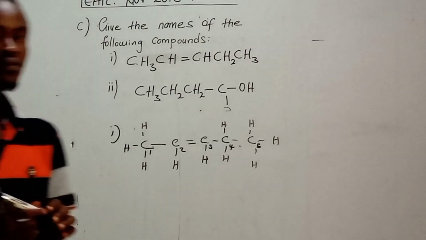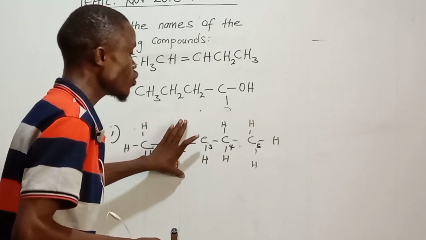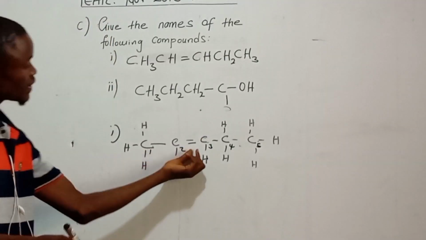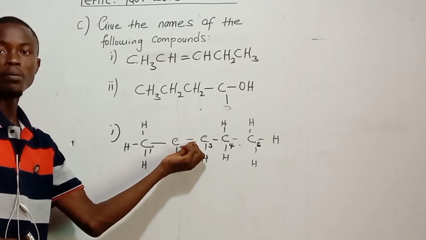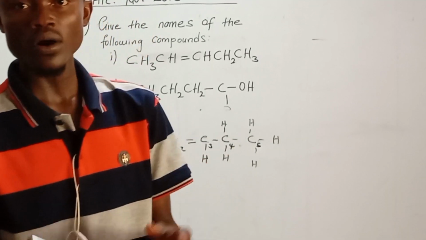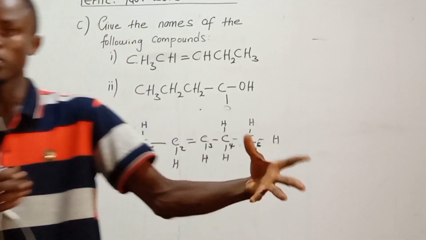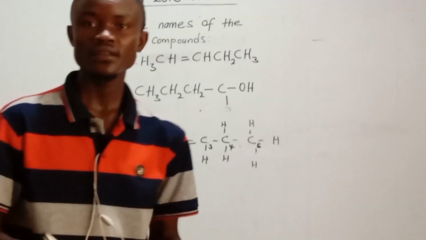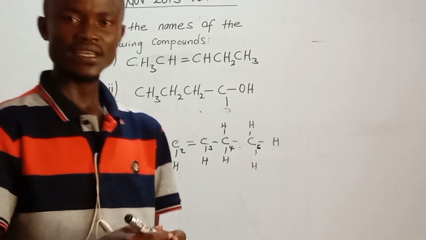The next step, identify the functional group of this compound. Mind you, it is made up of a double bond. So any organic compound that is made up of a double bond, like this one, is under which family? It is under alkenes. Are we getting it?